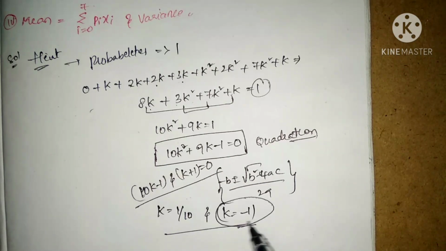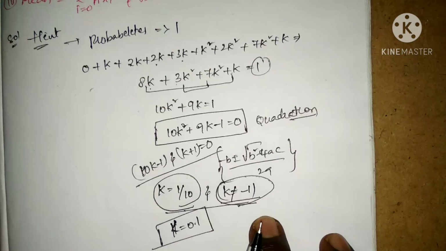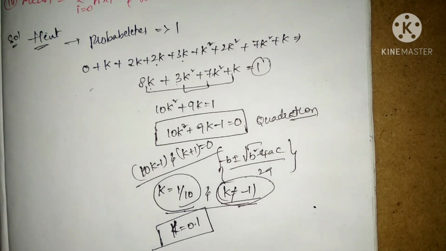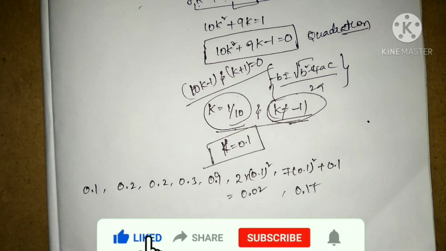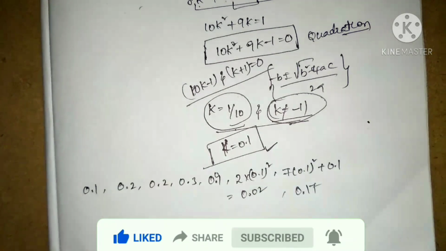So after this I'm converting like this: k is equal to 1 by 10 and k is equal to minus 1. The k value, or the value of probability, cannot be negative, so I am not considering k is equal to minus 1, and I am going to consider only k is equal to 1 by 10. Then value of k is equal to 0.1. Simply substitute the value of k is equal to 0.1 in the probability distribution, so that these are the values in a distribution function, and need not be written in the examination. Just find the value of k and keep it aside.